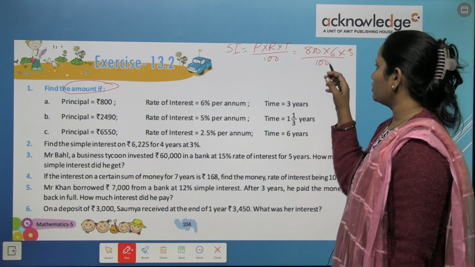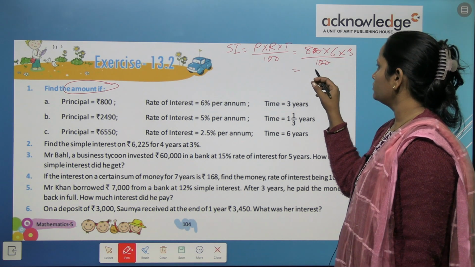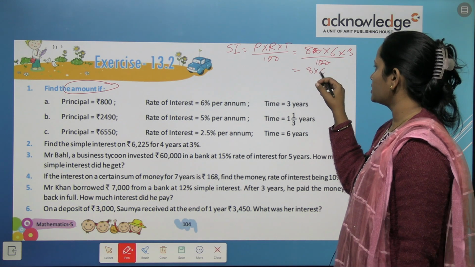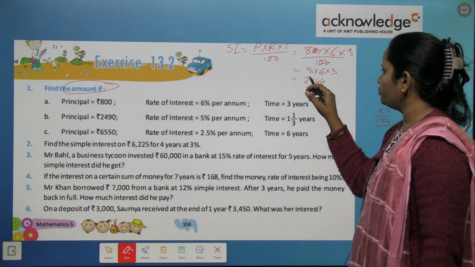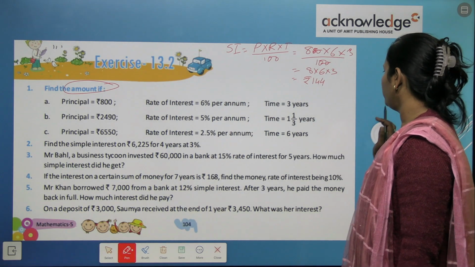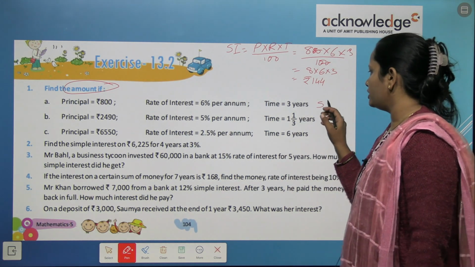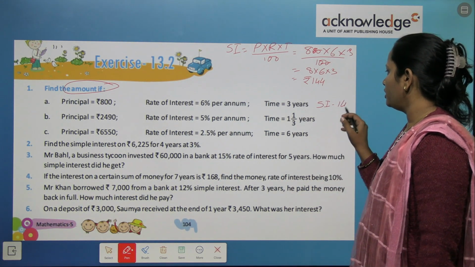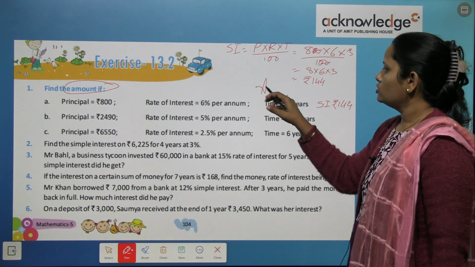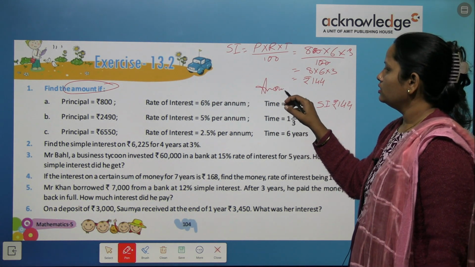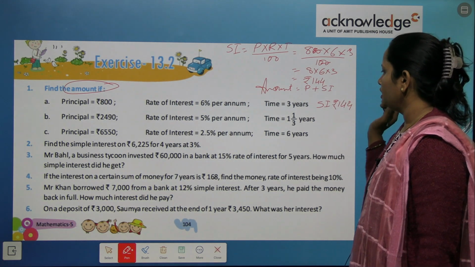So now let's calculate: 8 multiply 6 multiply 3. So here the simple interest is 144 rupees. Now as we know the simple interest is 144 rupees, let's calculate the amount. So amount is equal to principal plus simple interest.